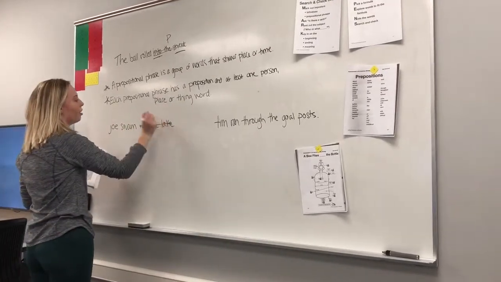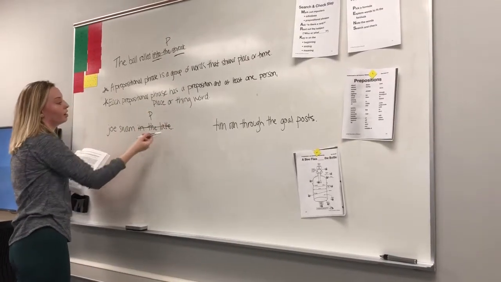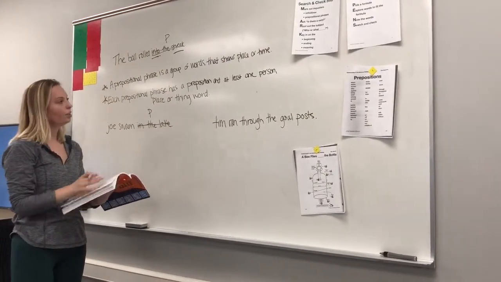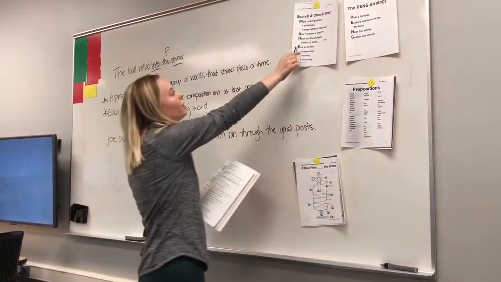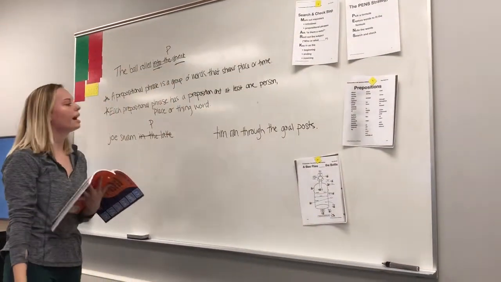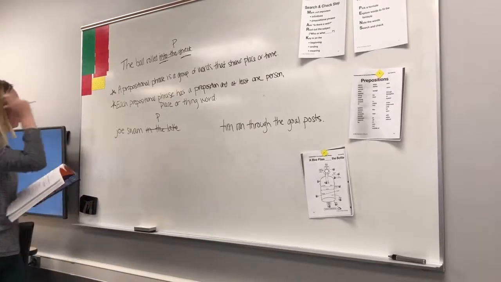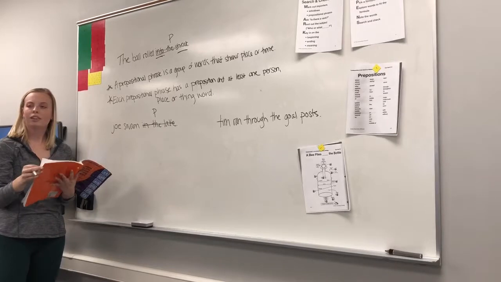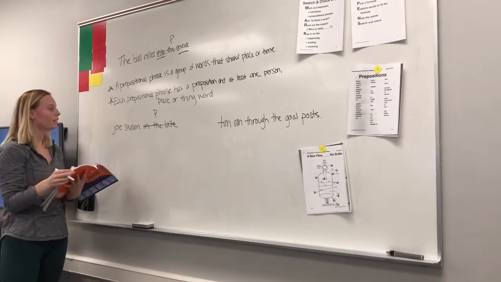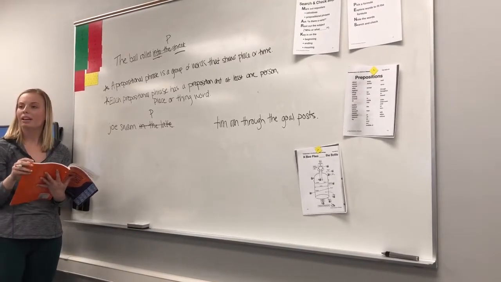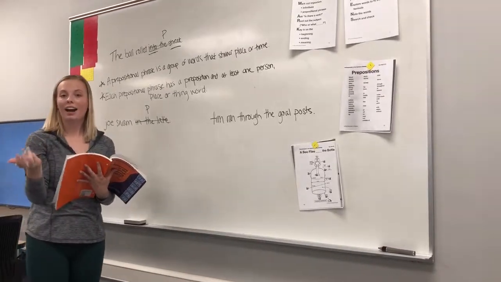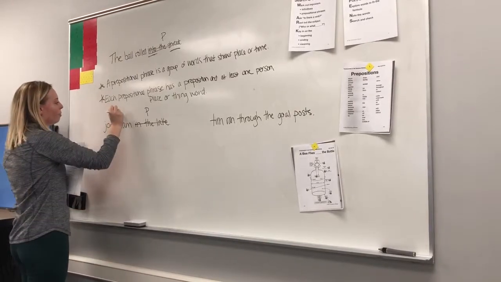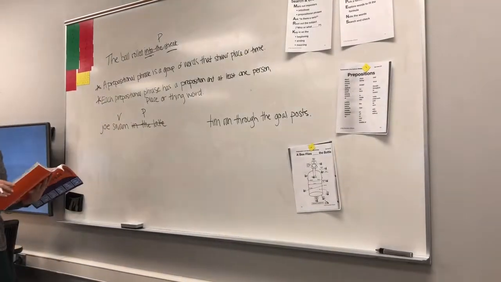So let's mark that out and put a P above it so we know that lake could not be the subject of our sentence. So what's the next step? We have to ask the verb question. So is there an action or linking verb in this sentence? Well, let's see. Is Joe an action or linking verb? No, I don't think so. How about swam? Yeah, I can swim. That's something that I can do. So swam is an action verb. I'm going to put a V above it to show that it's a verb.